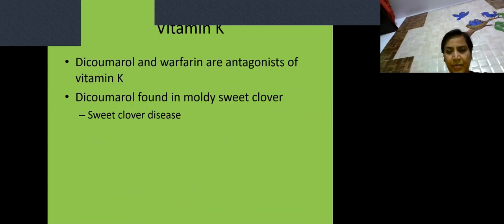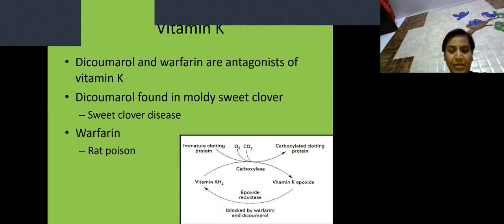Then dicumarol and warfarin are the antagonists of vitamin K. See, this is the cycle, a very important cycle. When vitamin K is catalyzing the carboxylation process, it is converted to vitamin K epoxide, and this is converted back to its original form.